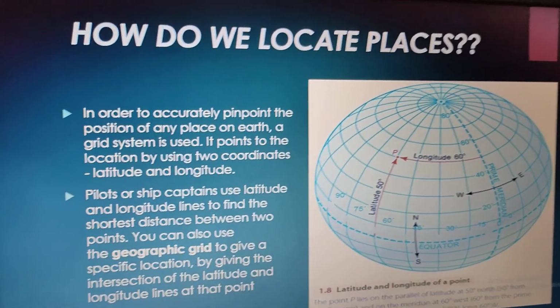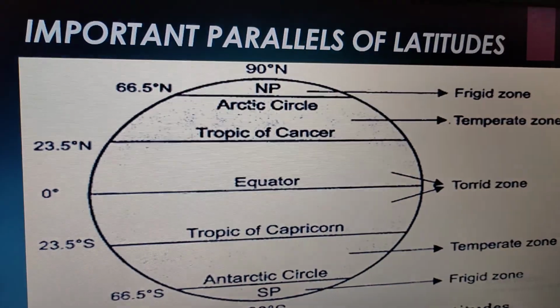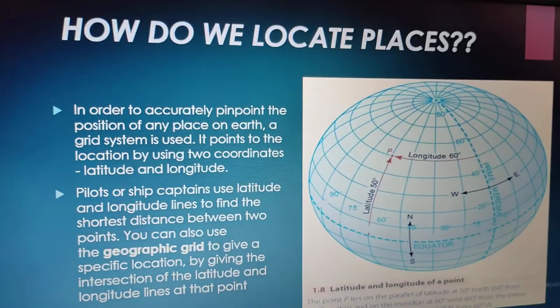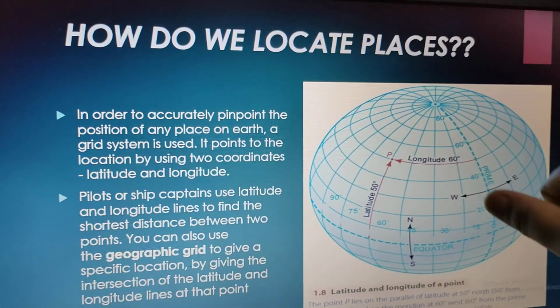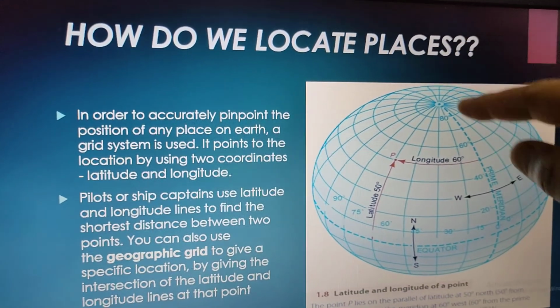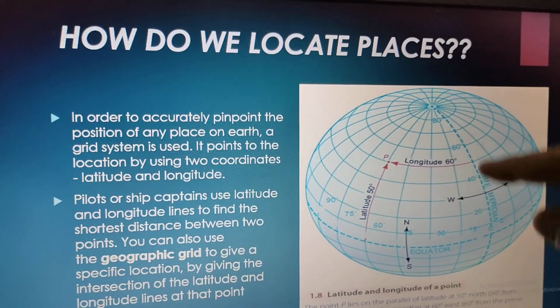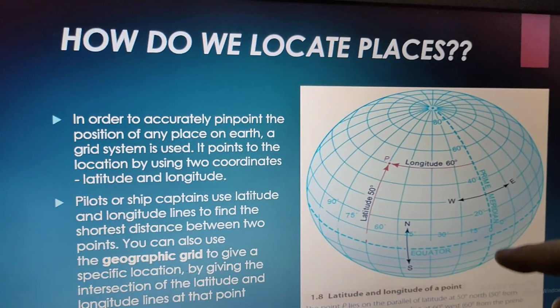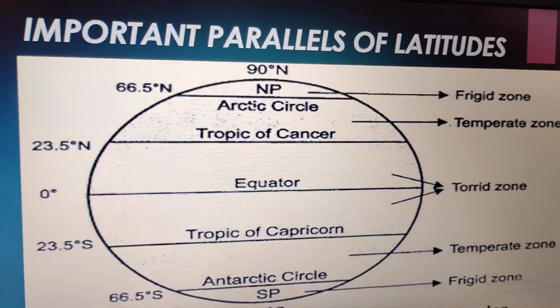Now what happens? It says that when it is 12 p.m. at this place, the places which lie along this meridian will have the same time, right?